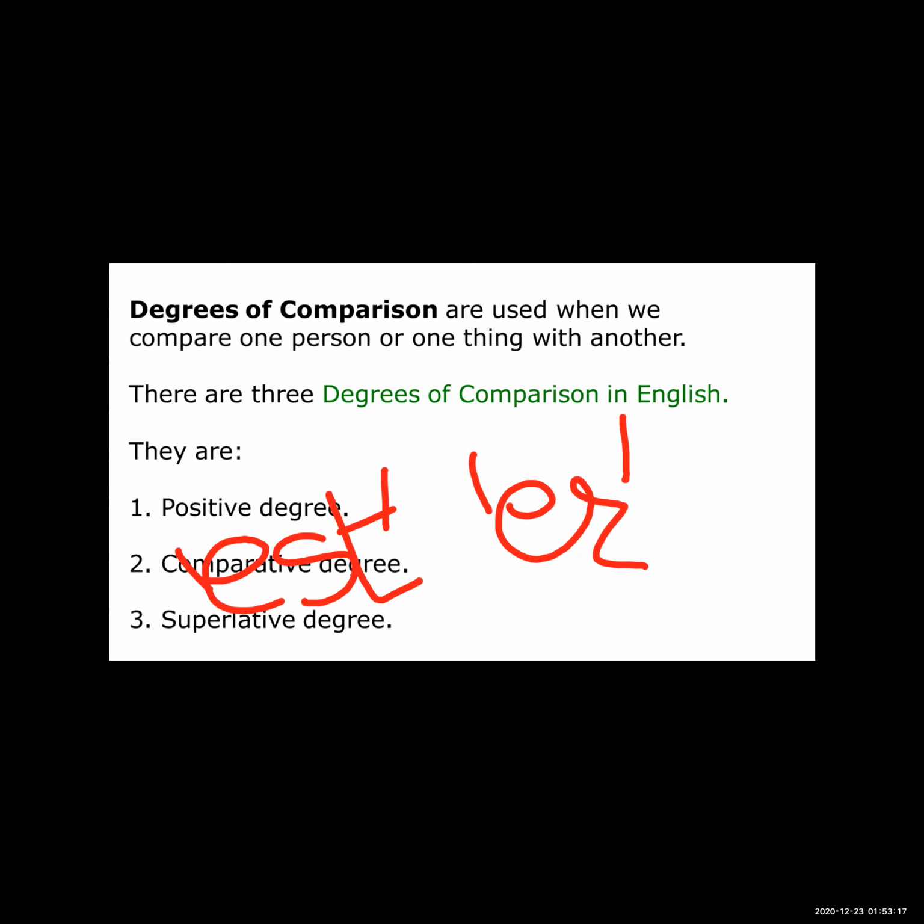Okay, now if I have to tell this example in the superlative degree, means if I have to compare Reena with whole class, at that time I will tell that Reena is most beautiful girl. Okay, Reena is most beautiful. Here in this sentence I use more and most. More I use for the comparative degree and most I use for the superlative degree.